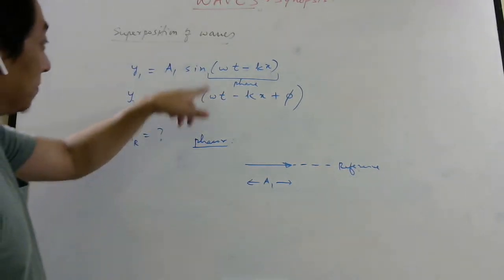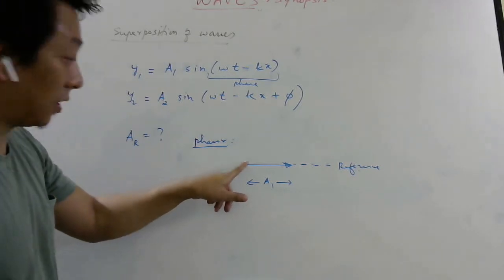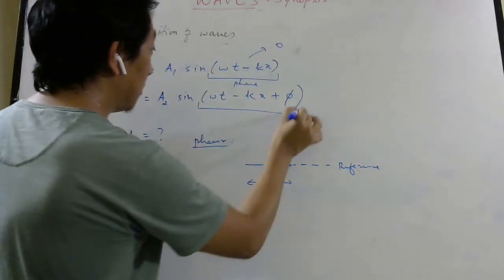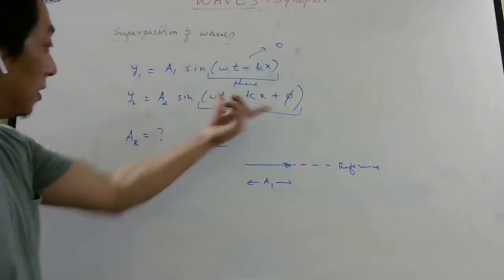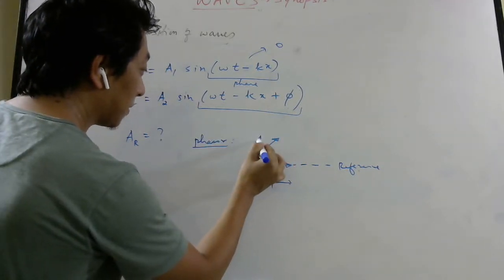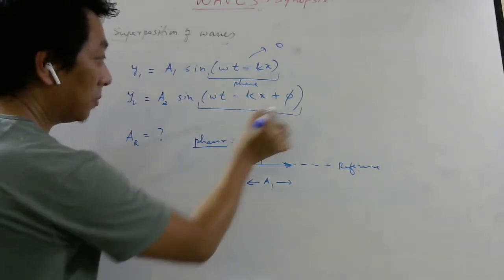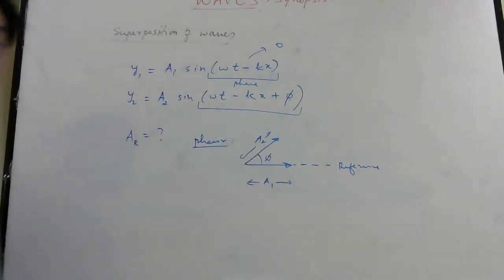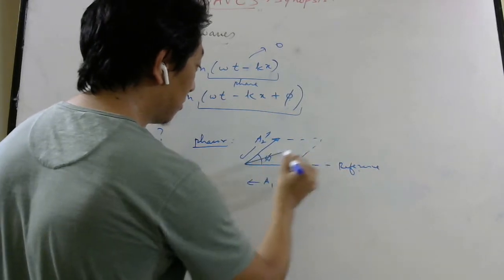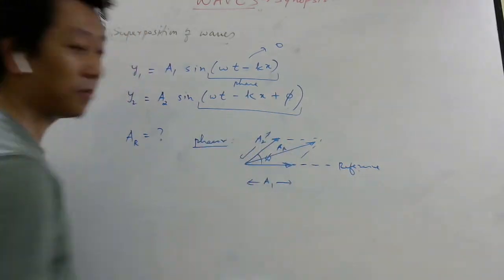So if I assume this particular wave is represented by this arrow, and it makes zero angle with the reference, then I am assuming this is 0. Then what will be the phase of this? 0 plus phi. So phi will be the phase. Now the second wave, how will you represent it using an arrow? You will represent it somewhere here, right? The length will be A2, and the angle this arrow makes with the first arrow will be the phase difference. Now to add these two is super easy, right? Because you know vector algebra. Just draw the parallelogram, then draw the diagonal. This will give you the resultant amplitude, AR.